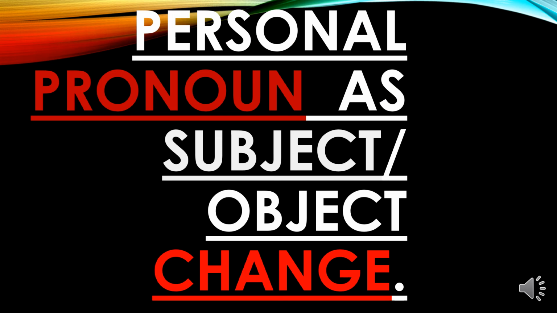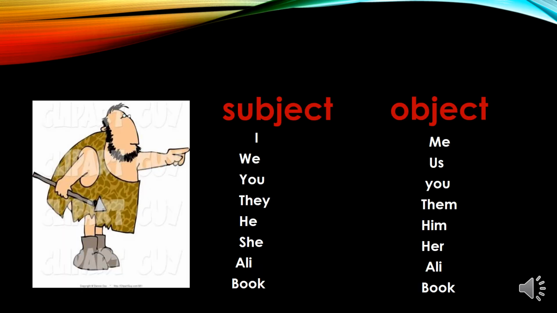Personal pronoun as subject and object change. So how shall we change the personal pronouns as subject and object? If our subject in the active voice is I, it will change into me as an object. When a subject changes into the object pronoun, the subject pronouns have some changes. I will change into me, we into us, you into you, they into them, he into him, she into her, Ali into Ali, and book into book.